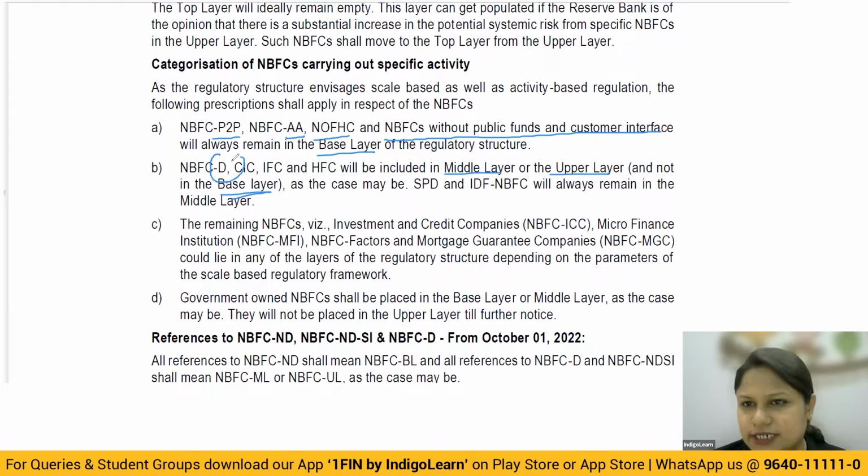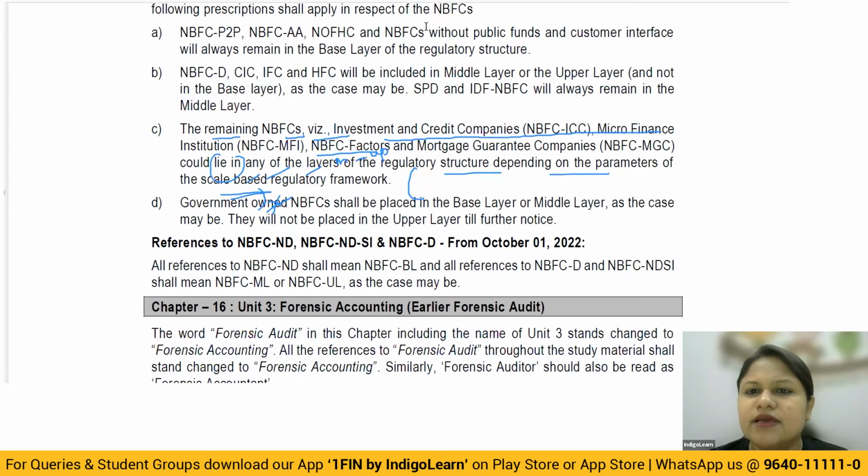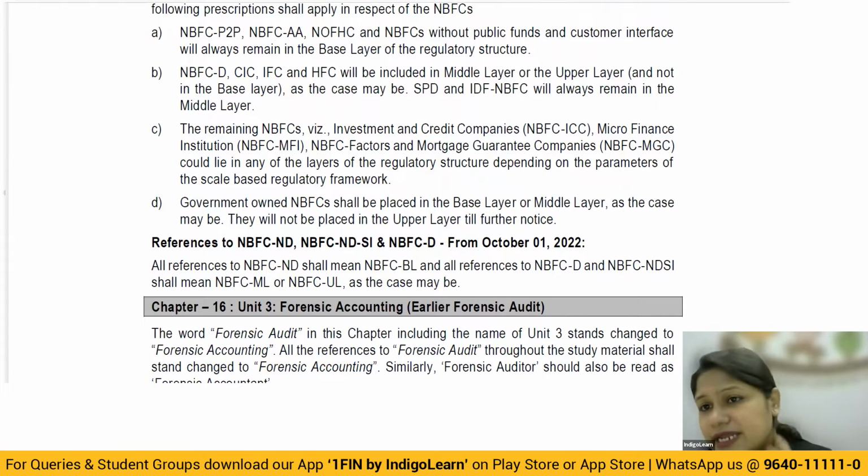Because see, first of all, deposit taking, and then CIC, IFC, HFC, I told you, either they can be in the middle layer or the upper layer. They can never be in the base layer, as the case may be. And very, very important is this. SPD and IDF NBFC will always remain in middle layer. Correct? Then, the remaining NBFCs, namely investment and credit companies, microfinance institutions, all these others, okay, they will be categorized based on the parameters. Based on that, they'll go to the base layer or the middle layer or the upper layer, depending upon the criteria, the parameters.